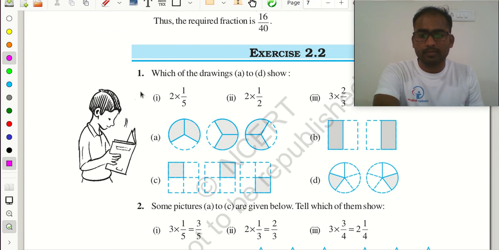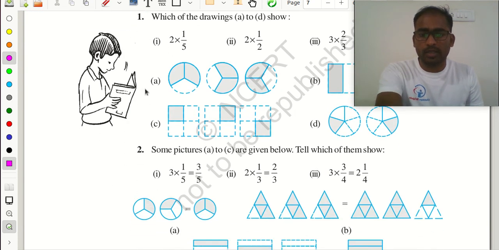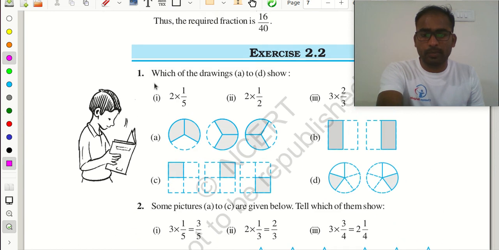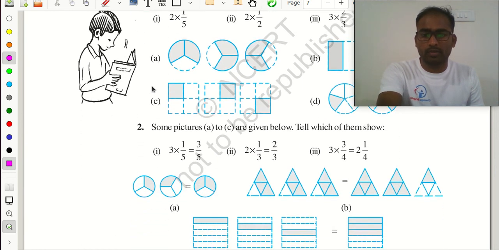Clear? And here, if you see, please mute yourself, everyone.